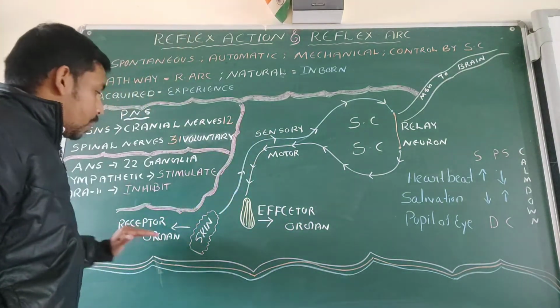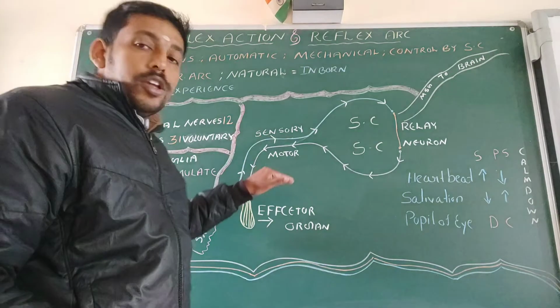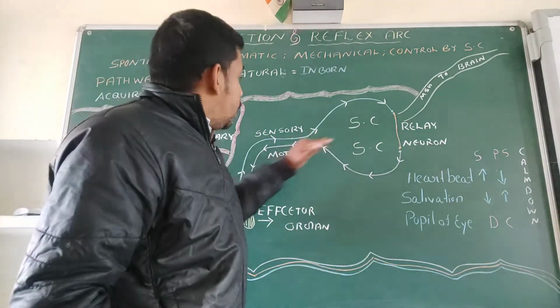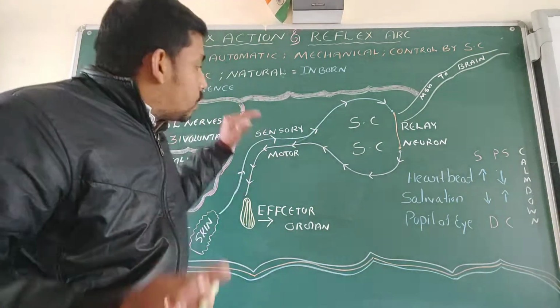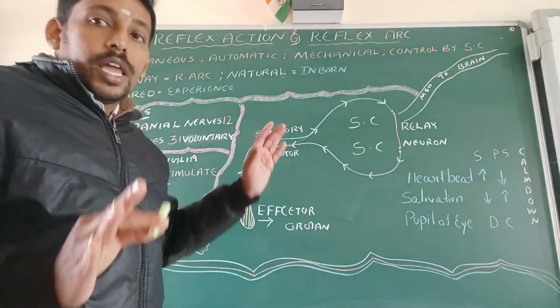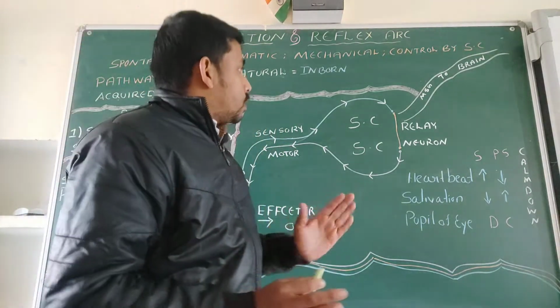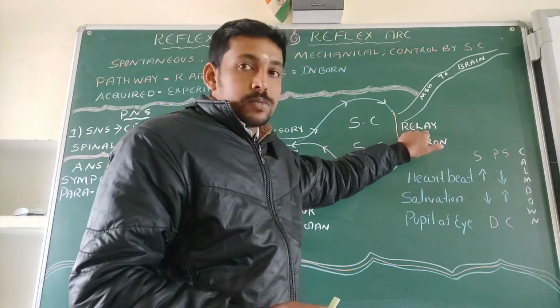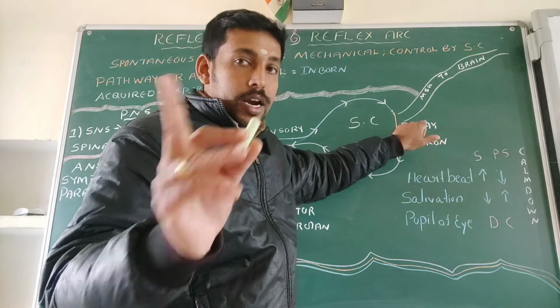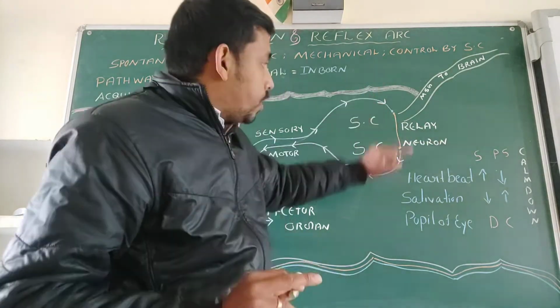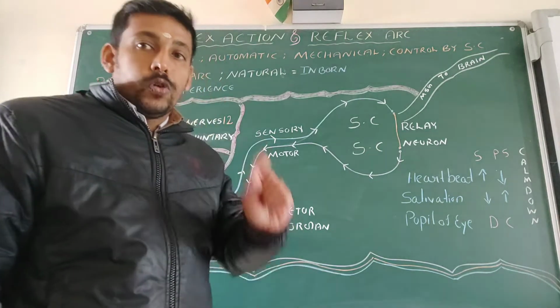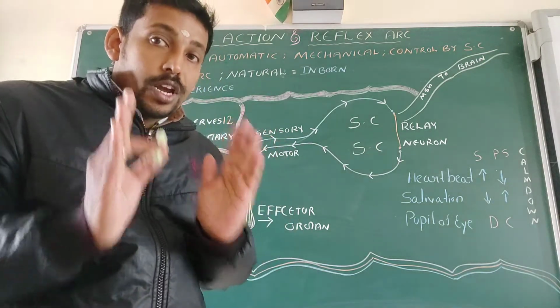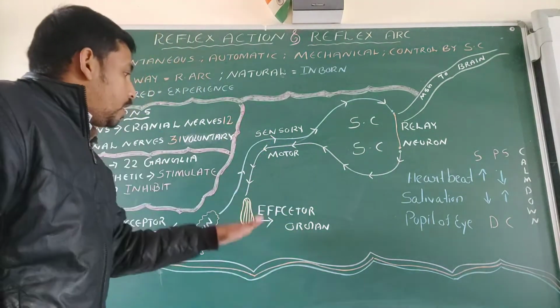The receptor organ, the sensory neuron, then the motor neuron. In between the sensory and motor neuron, there may be an intermediate neuron, which is known as the relay neuron. The relay neuron will connect the sensory neuron with the motor neuron, or motor nerves. It will be connected to the effector organ.